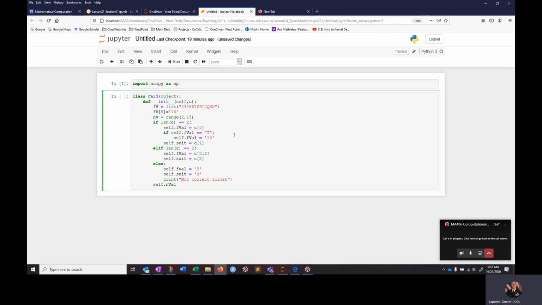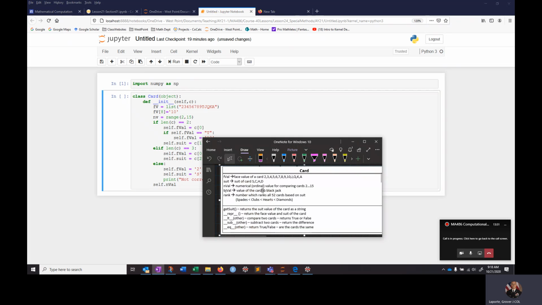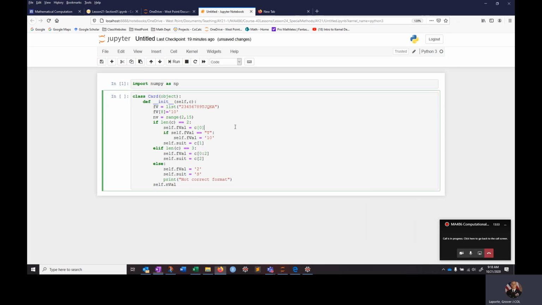So inval, the numerical value. Let me pull that up real quick. Inval is the numerical ordinal value from 2 to 15, right? So if you do that, inval equals nv, and I'm going to index using fv.index, then self.